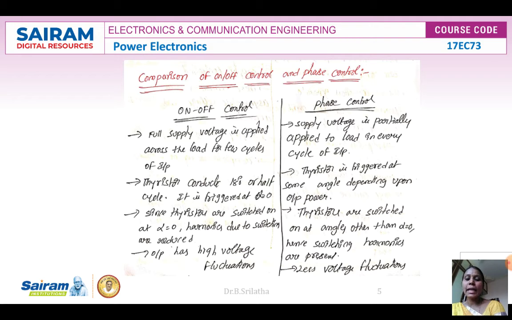In on-off control, the output has high voltage fluctuations. Here, voltage fluctuations are very little in the case of phase controllers. These are some of the differences between the on-off AC voltage controller and the phase AC voltage controller.